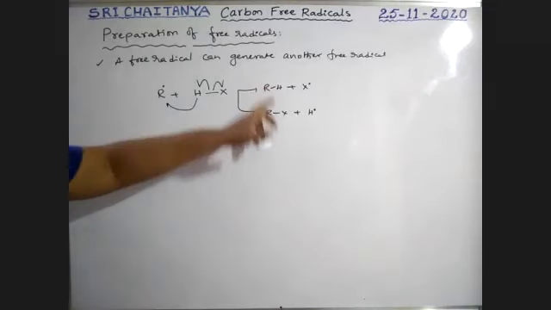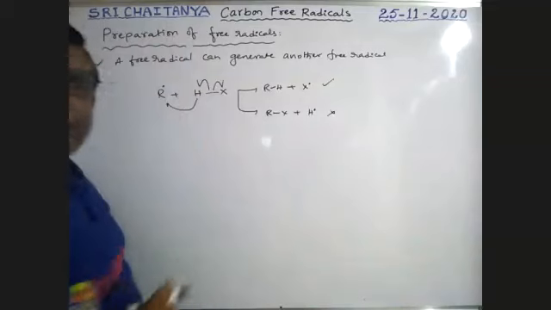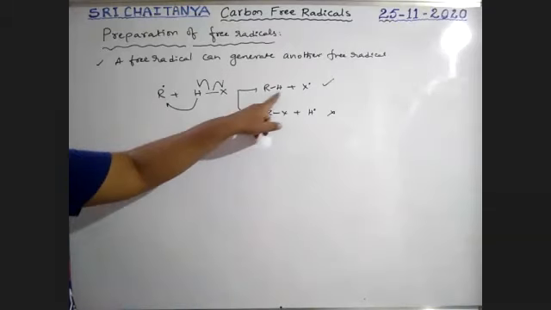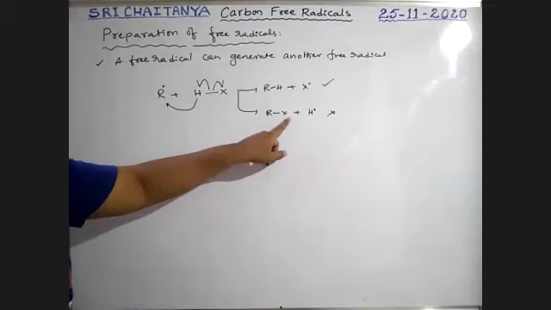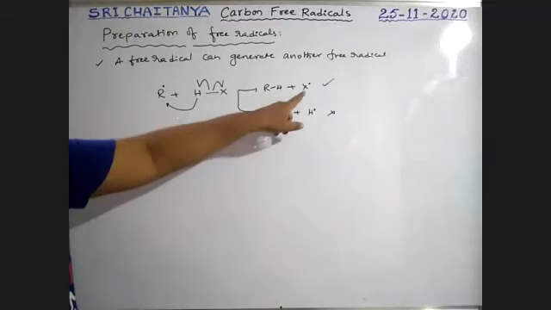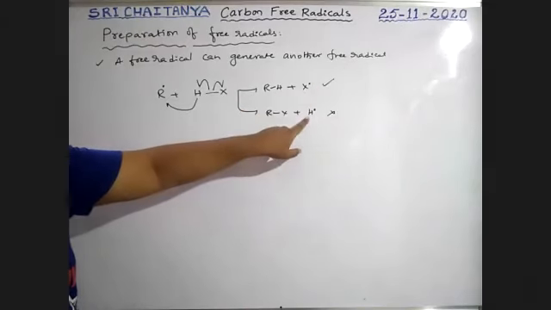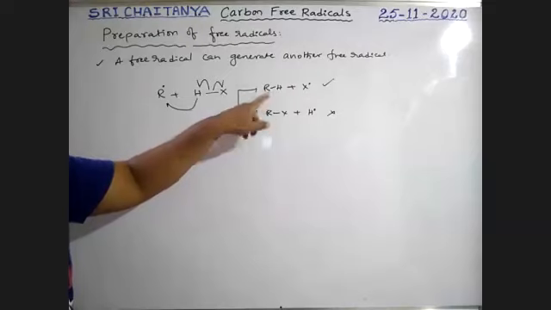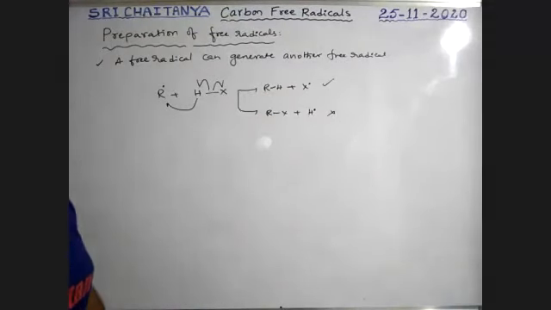Boys, among these two reactions, only this is possible, this is not possible, because of energy conditions. So no doubt, RH is formed, but not RX. A high electronegative element finally gets the unpaired electron. So hydrogen is very, very reactive, boys. That is why it combines with the alkyl radical. Therefore RH is the product. Please be conscious. RH is the product.